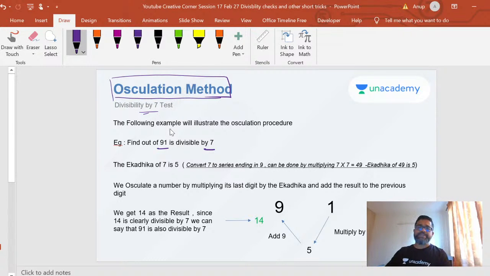My very first step is to find the ekadika of 7. What's the ekadika of 7? Now you must be wondering, there's no 9 here. How do I find it? What's the number before?